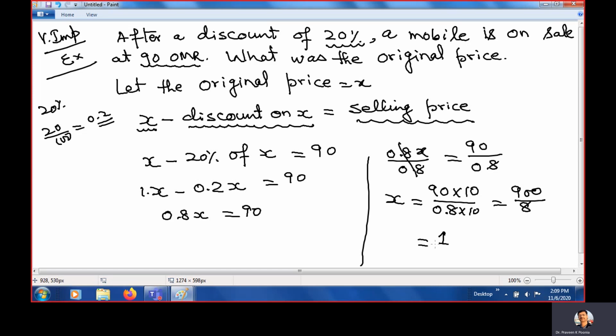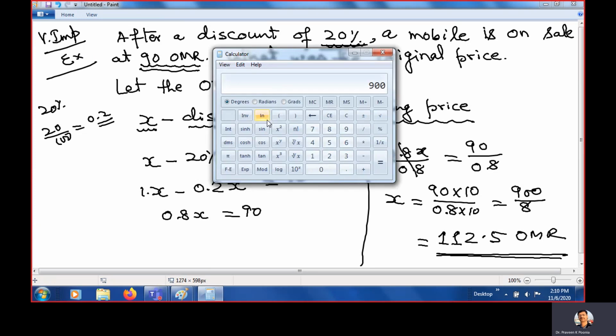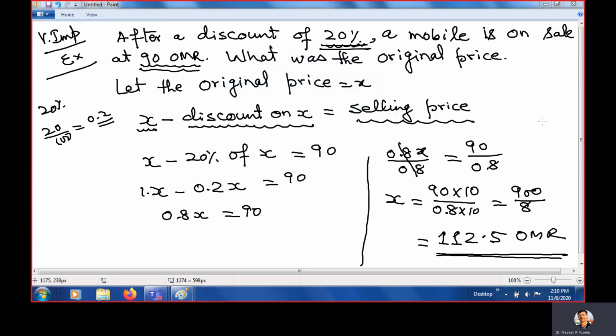Clear? So 8 times 1 is 8, 1 carry, 8 times 1, 2 carry, 8 times 2 is 16. So 112.5 Omani Riyal. So if the selling price was 90 and there was a 20% discount, clear? You can use a calculator also, but a calculator is not allowed for you. So the answer is 112.5. This is how to get the original price. This is a very important question.